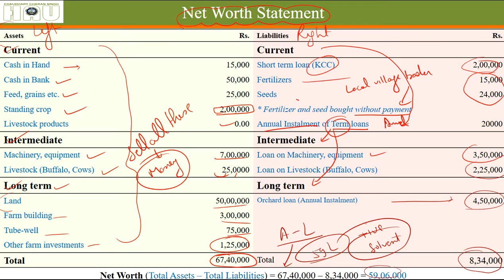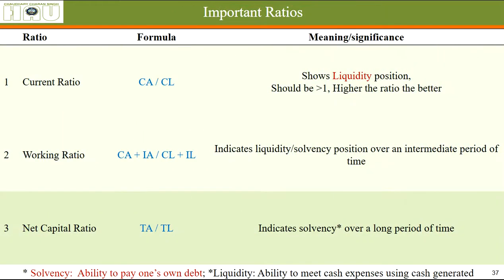This solvency thing is also calculated for different time frames. We will be discussing them using important ratios that will be calculated using this data. Okay, all this data that is present here. Let's discuss them. Some important ratios related to a balance sheet. First one is a current ratio. Second one is a working ratio.